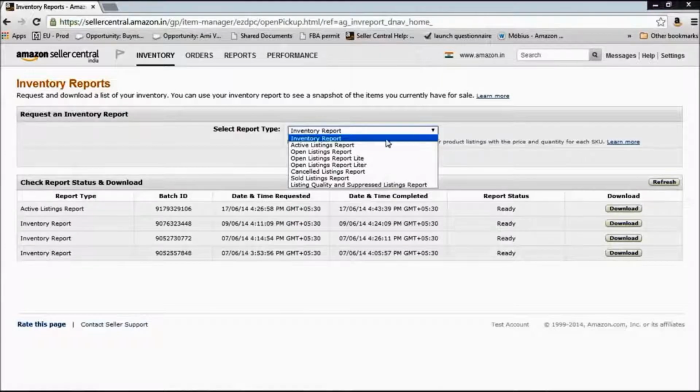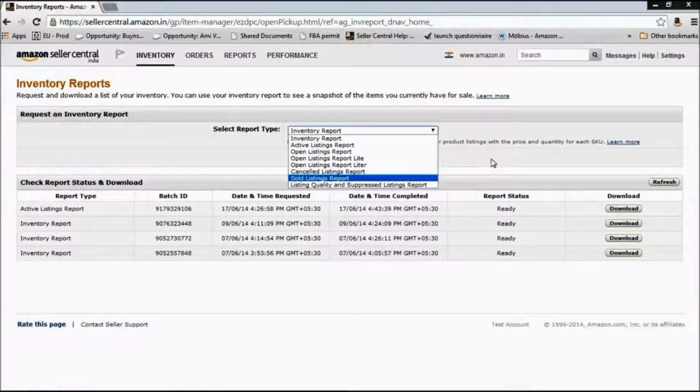So for example, inventory report would tell you your entire listings that you have uploaded on Amazon. Active listings would tell you all the listings that are currently active. Cancelled listings will tell you all the listings that have got cancelled recently. Similarly, sold listings will tell you all the listings that have got sold recently. Listing quality and suppressed listings report will tell you about all of those products that you tried to upload on Amazon but could not due to some issue.